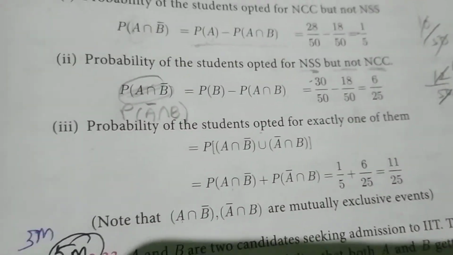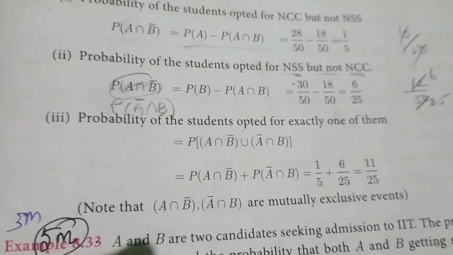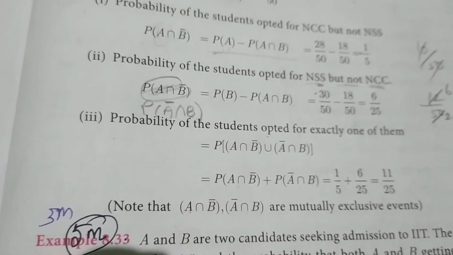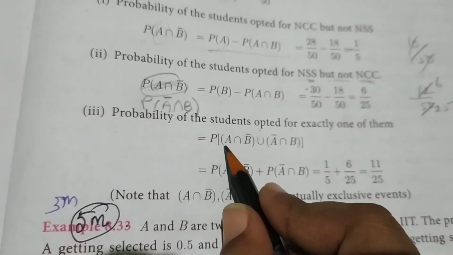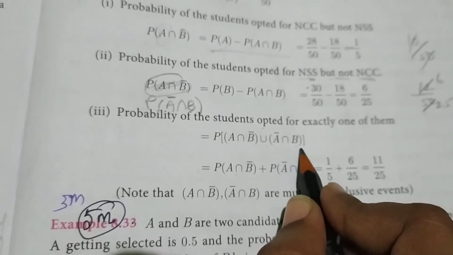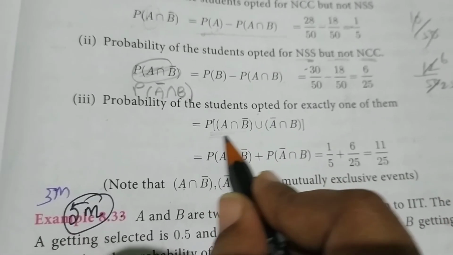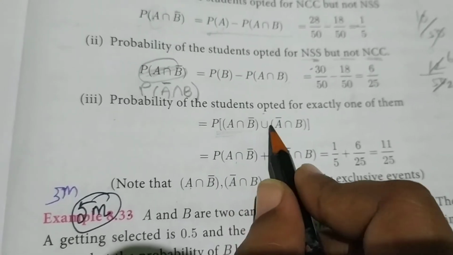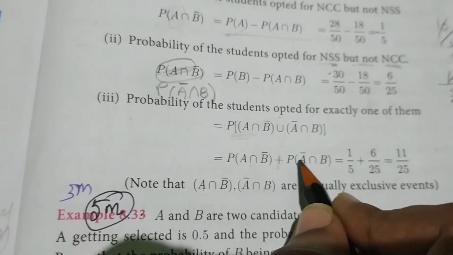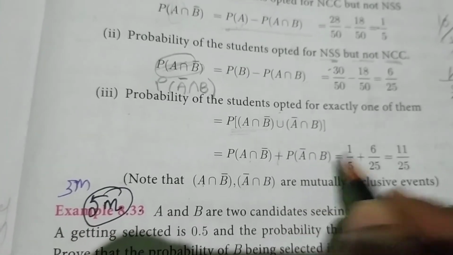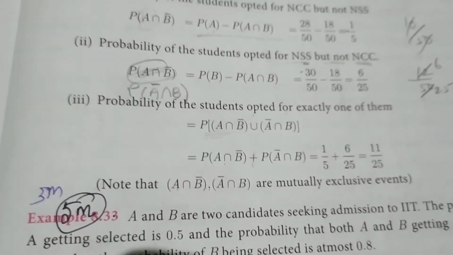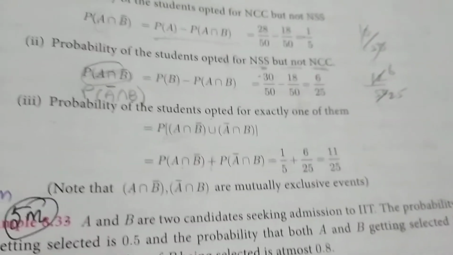Next, the probability that the student opted for exactly one of them. Exactly one, any one. So the formula is P of A intersection B bar union A bar intersection B. Union means we combine, so P of A intersection B bar plus P of A bar intersection B. Now this one is 1 by 5, and this is 6 by 25.